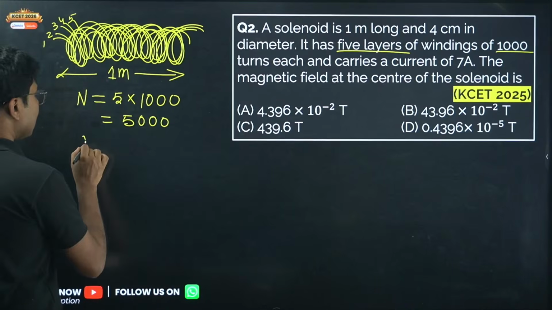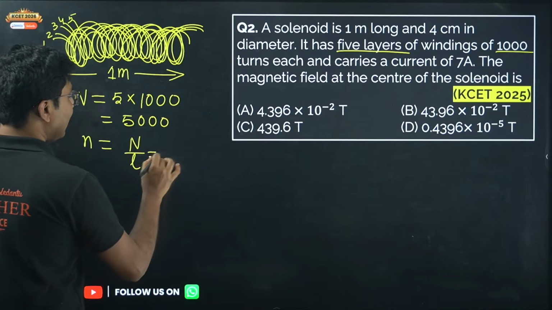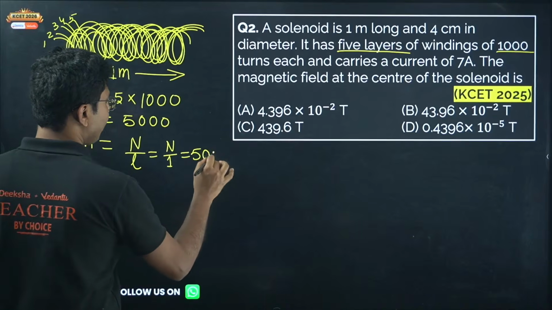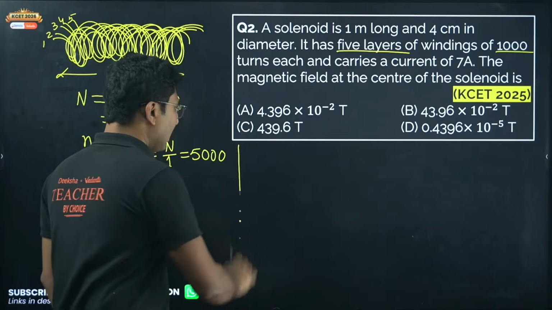So number of turns per unit length is given by number of turns divided by length. Here length is 1 meter, so it will be simply 5000. So 5000 is the total number of turns per unit length.